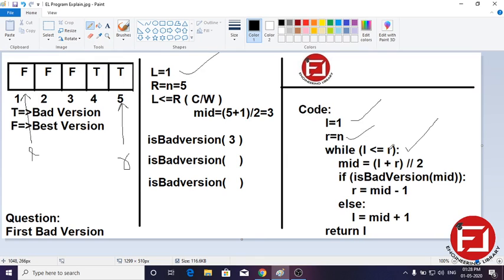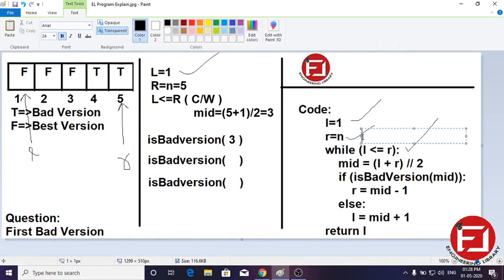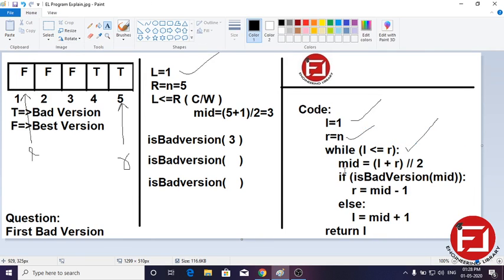Now in the while loop we check: is L smaller or equal to R? Yes, R value is 5, and 1 is smaller or equal to 5. That is true. So the while loop code block will run and calculate the mid value. Mid value will be calculated from left plus right. So left is 1 and right is 5. So 5 plus 1 is 6, and 6 divided by 2 is 3.